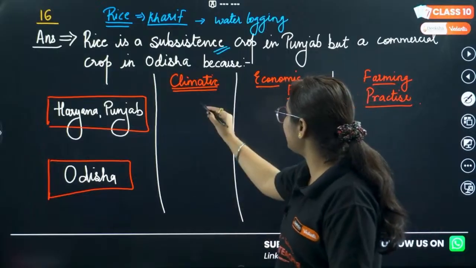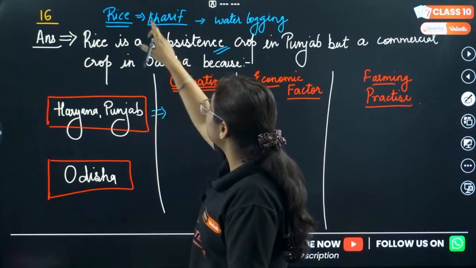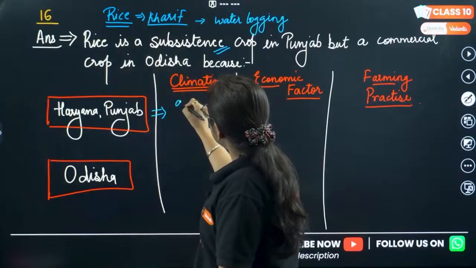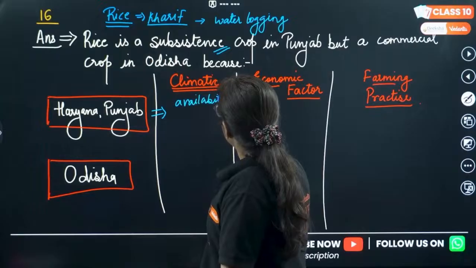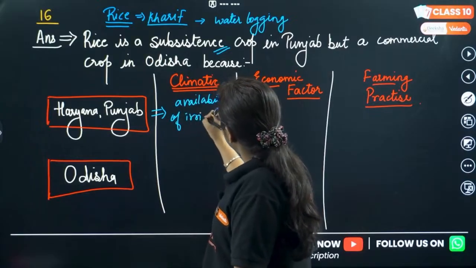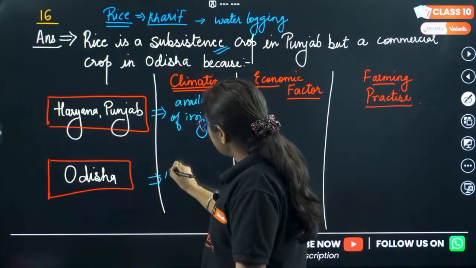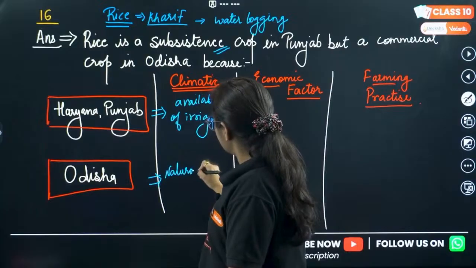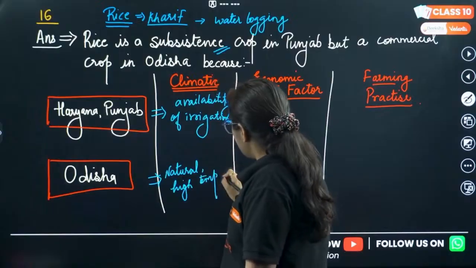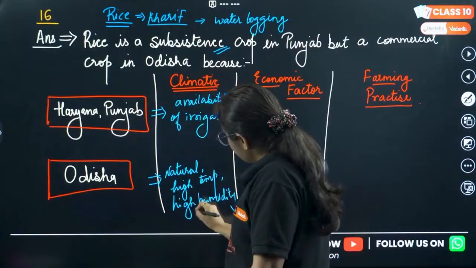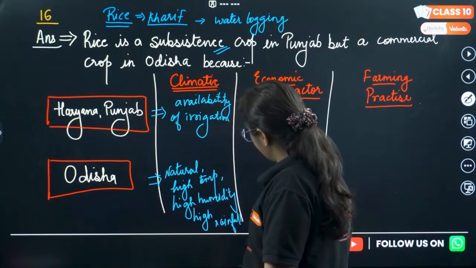So if we talk about the climatic conditions in Haryana and Punjab, what benefits the growth of rice is the availability of irrigation. Why? Because of the river Indus and its tributaries. Okay. However, in Odisha, there are natural climatic conditions. Basically, that's high temperature, high humidity and high rainfall. See how I am writing the answer, and here everything will be listed.